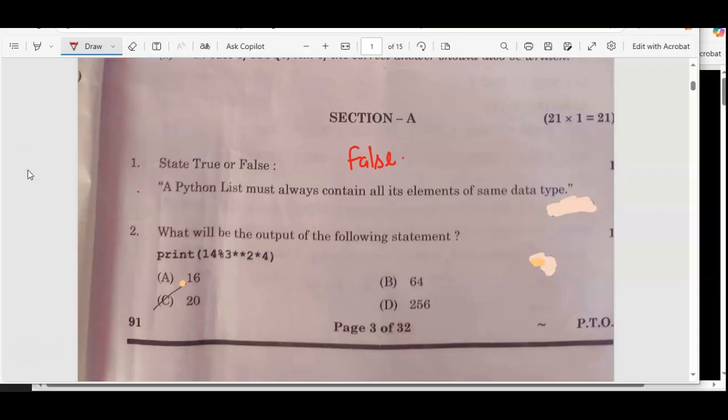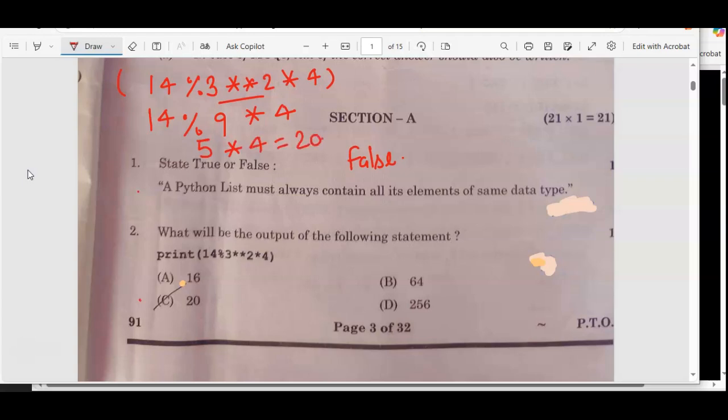What will be the output of the following statement? Here the statement is 14 modulus 3 exponentiation 2, and then multiplied by 4. Exponentiation has the highest priority, so first you calculate 3 to the power 2, which becomes 9. Then modulus and multiplication have the same precedence, so you start from the left. 14 modulus 9, the remainder is 5. Then 5 multiplied by 4 becomes 20. So the correct answer for question number 2 is 20.